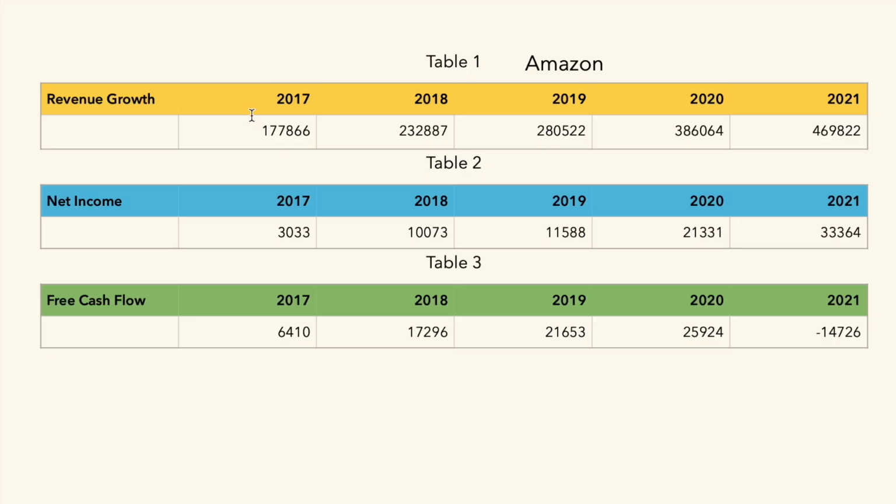Let's kick right into it with Amazon's growth. Over the last 5 years, they have grown from 177 billion to 469 billion in revenue. That's great. Net income grew from 3 billion to 33.3 billion. That's also great. Unfortunately, when you get to free cash flow, you've got 6.4 billion. In the year 2020, you had 25.9 billion, which is nice. But 2021 was negative 14 billion in free cash flow.